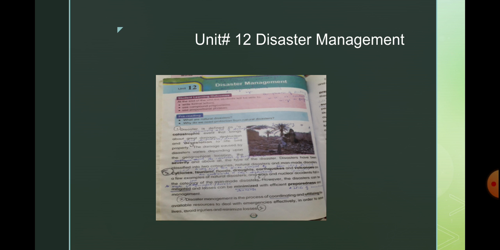It is a kind of natural event, a catastrophic event that brings great damage to the people and the property.